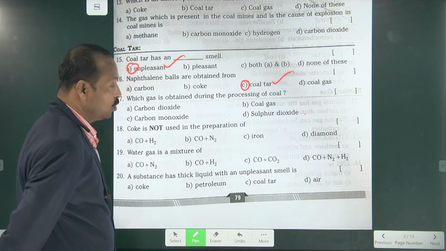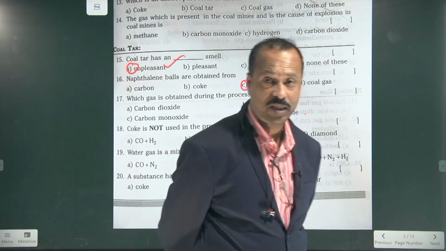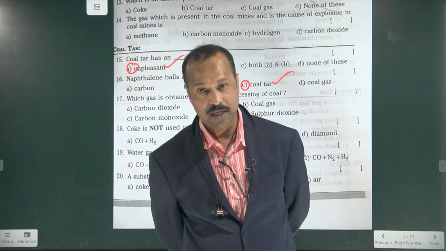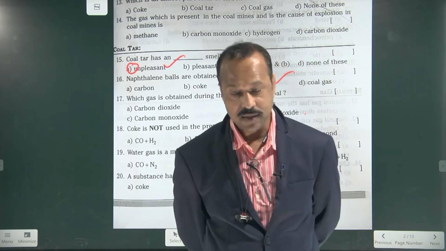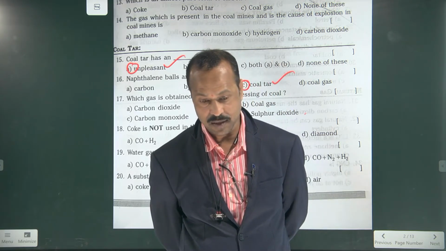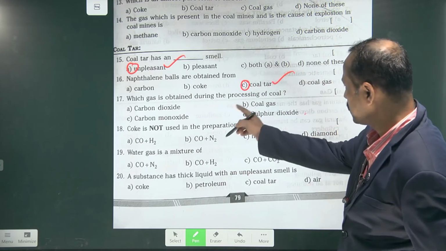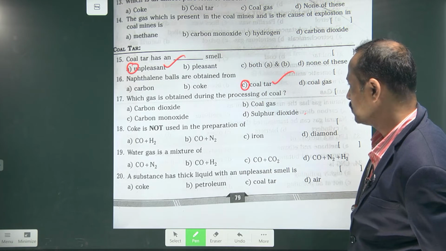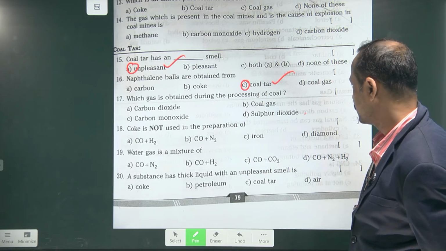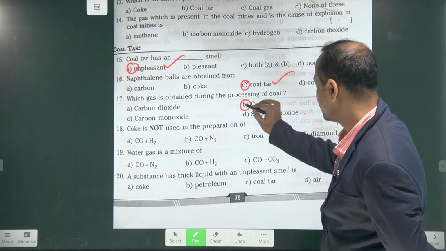Okay. So on processing of coal, we can get three substances. One is coke, second one is coal tar, third one is coal gas. Right? So now here out of four options, which is the right answer? Coal gas is the right answer.